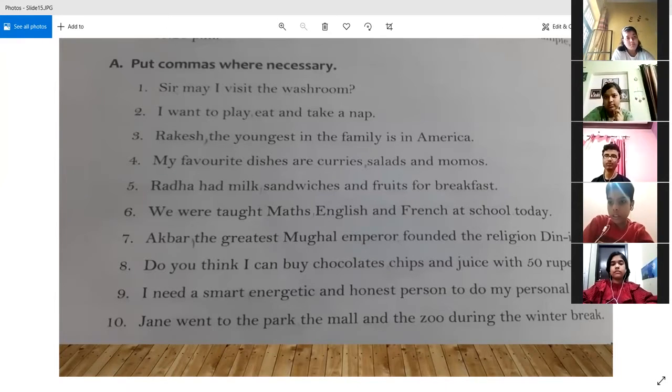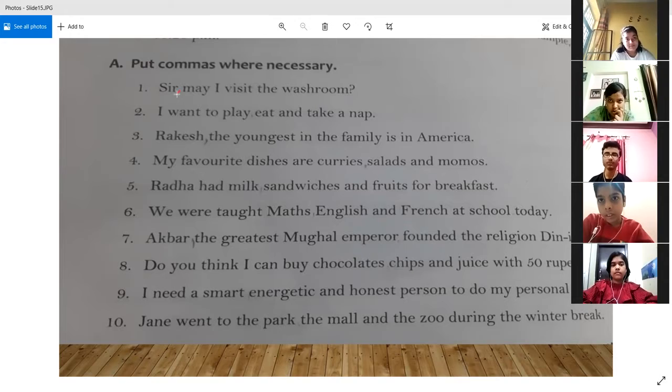Okay, so we are starting with Sneha. The first sentence: "Good morning, teachers. Good morning, sir, may I visit the washroom." After sir, one comma. Yes, after sir. Okay, it is a comma.